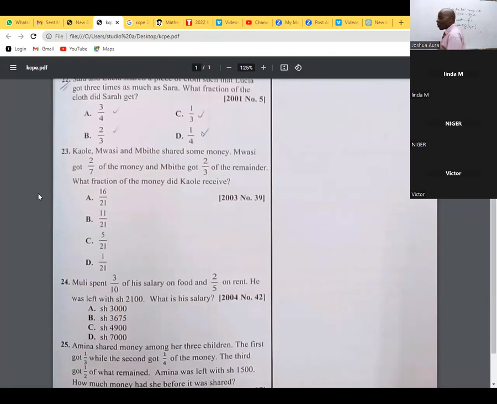So out of the remaining amount, remember this remaining amount belongs to 2 people. We have Mbide taking 2/3. If Mbide takes 2/3 of the remainder, Kaole will take what fraction of the remainder? Because remember, this money belongs to 3 people. We know the fraction that Mwasi got, and out of Mwasi getting his share, there was a remainder. Mbide took 2/3 of it, and remember, there are only 2 people left. So what fraction went to Kaole?